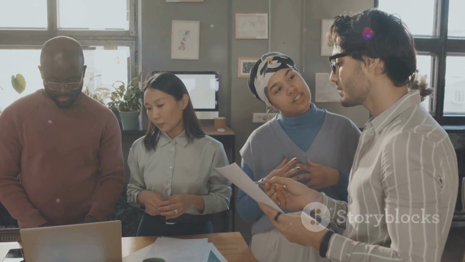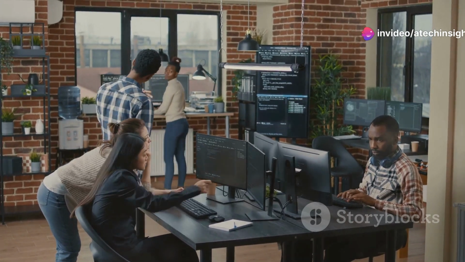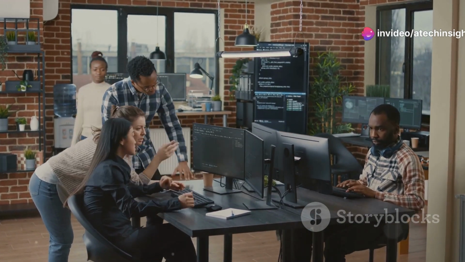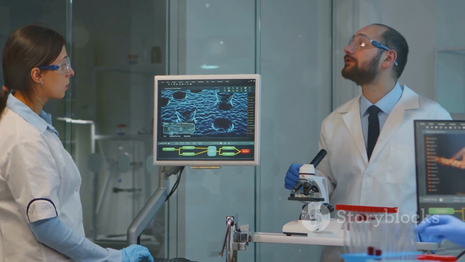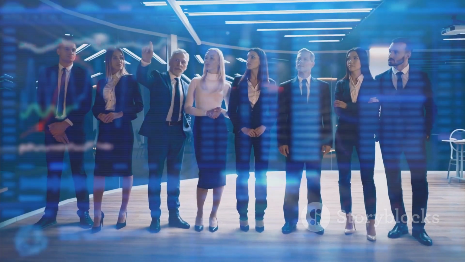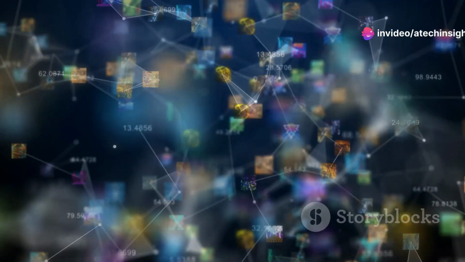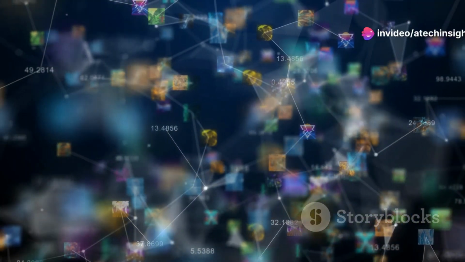Multi-agent systems offer several benefits. Increased efficiency, where agents can work in parallel, significantly speeding up problem solving. Specialization allows agents to become experts in their domains. Robustness ensures that if one agent fails, others can take over, making MAS more resilient to failures. Scalability is achieved by adding more agents as needed.